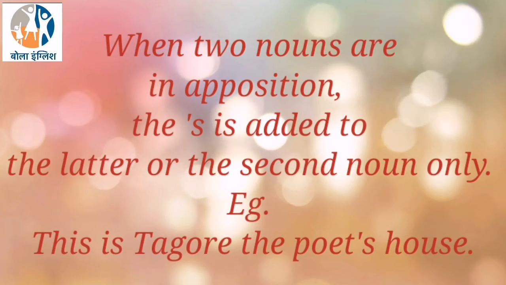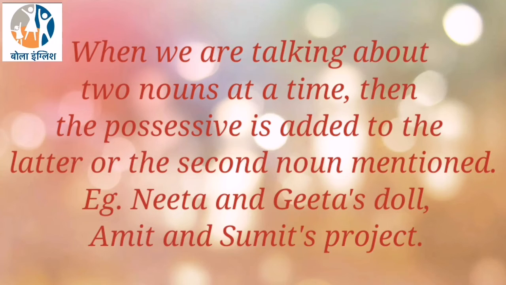When two nouns are in apposition, the apostrophe s is added to the latter or the second noun only. For example, this is Tagore the poet's house. When we are talking about two nouns at a time, then the possessive is added to the latter or the second noun mentioned. For example, Neeta and Geeta's doll means the doll belongs to both Neeta and Geeta. Amit and Sumit's project means the project belongs to Amit as well as Sumit.